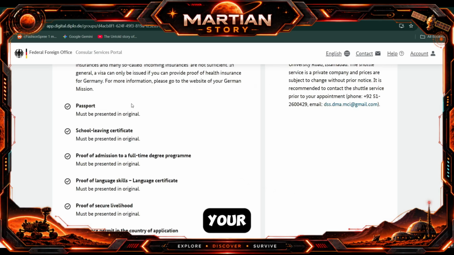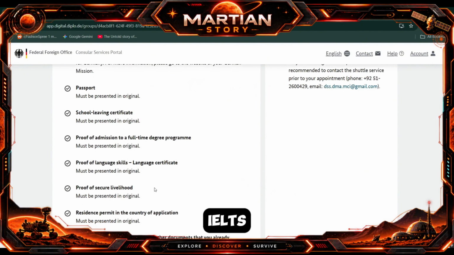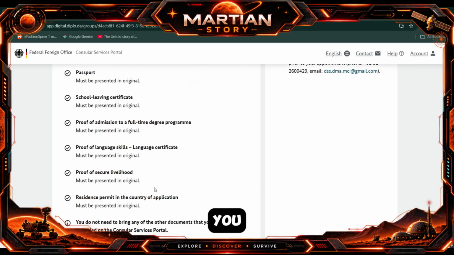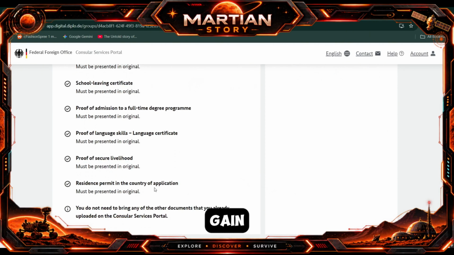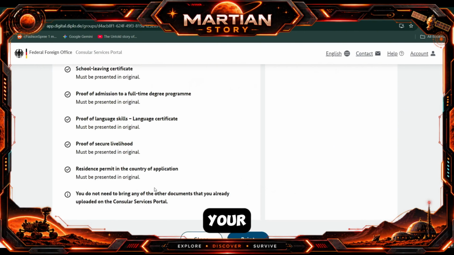You need to bring your original passport and your original school leaving certificate. I applied for the master's, so I will bring my original bachelor's degree and transcript. For proof of admission, you will get the admission letter plus enrollment certificate, and if you are late, then you need to bring the late arrival also. It must be in original. You will bring your IELTS and TOEFL certificates also. You will provide your proof of secure livelihood, which is again the blocked account, and also you will bring your residence permit. The residence permit is, you can say, your Aadhaar card or your national ID card.